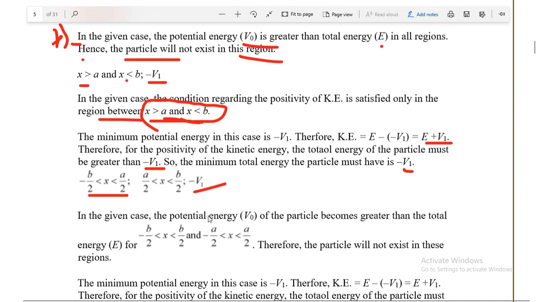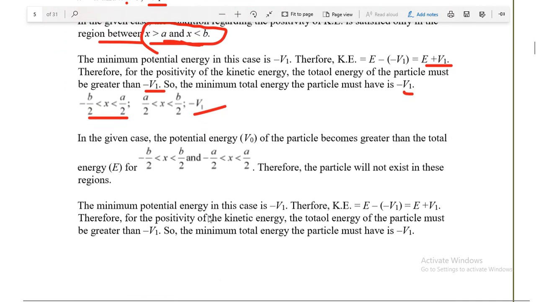और अगर नेक्स्ट केस की बात करें तो in the given case the potential energy V0 of the particle becomes greater than the total energy E for this region and this region, therefore particle will not exist in the region. So student, I hope you understand. You have to check in which region the kinetic energy is positive and negative, and you will be able to find out the condition where the particle can exist or not. If kinetic energy is negative, then particle does not exist there.